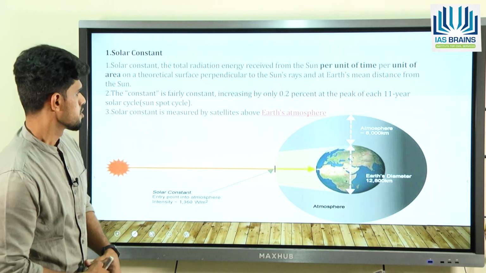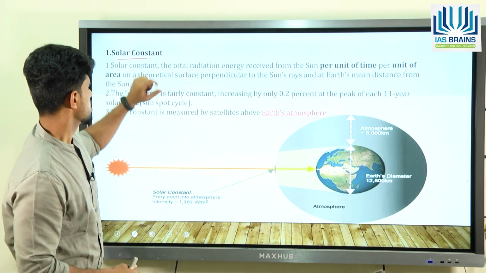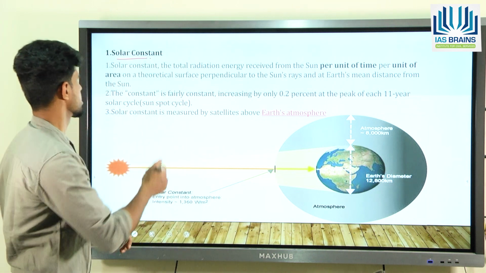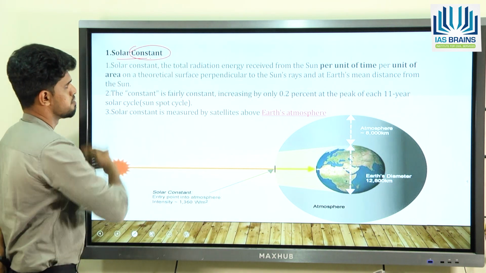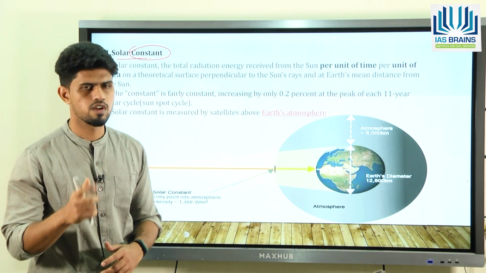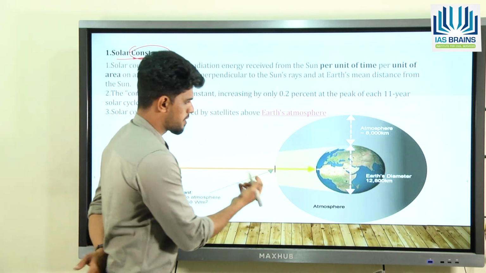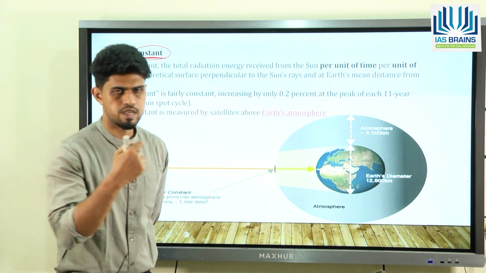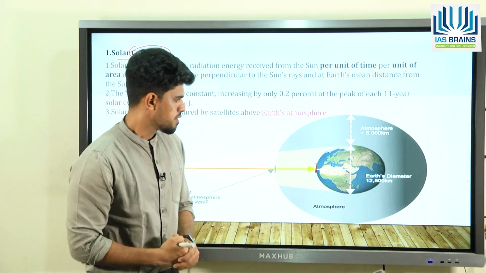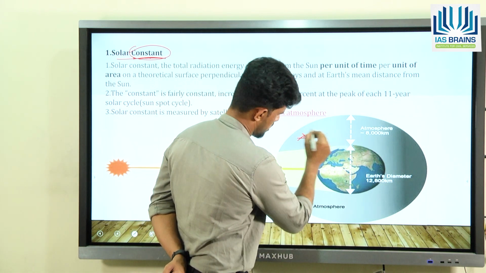So, the first factor is the solar constant. What is the solar constant? In this word, solar constant, there is a word called constant. Constant means something that is not going to change. But here the constant is going to vary slightly, though more or less it remains constant, right? Now, what is this constant? It is the amount of heat that is received by the Earth, measured from a certain height from the surface of the Earth. Let us say you have all this that is called the atmosphere.